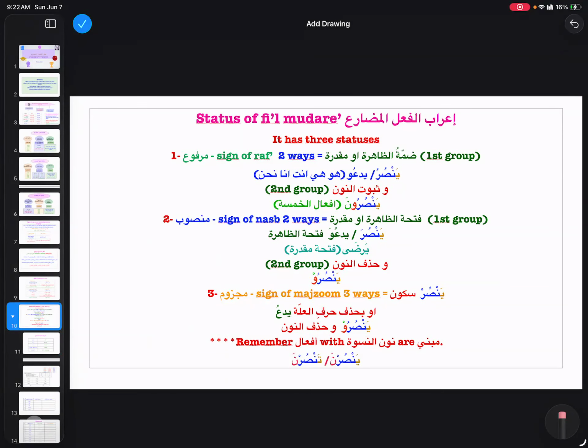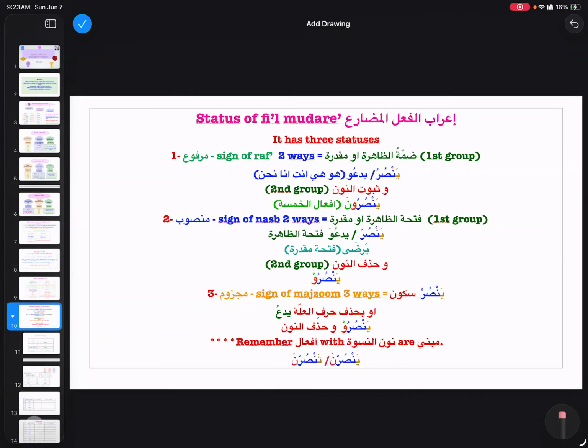In means if. Lam means did not. Lamma means not yet. Lamul amr means should. And la nahiya means don't, it forbids. Very good. Barakallahu fiki.